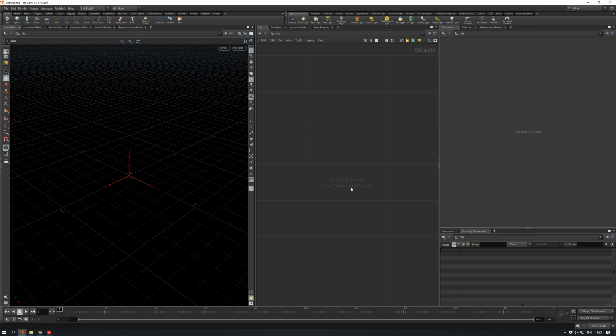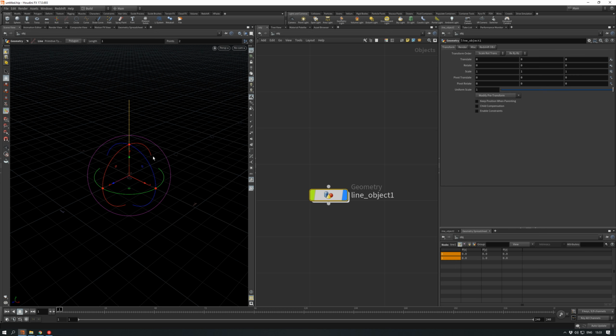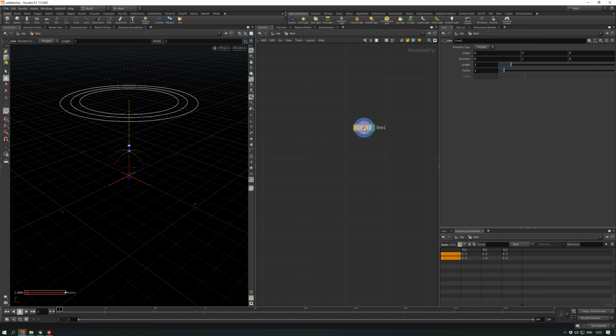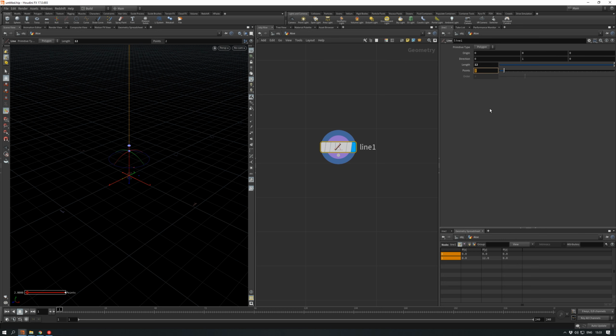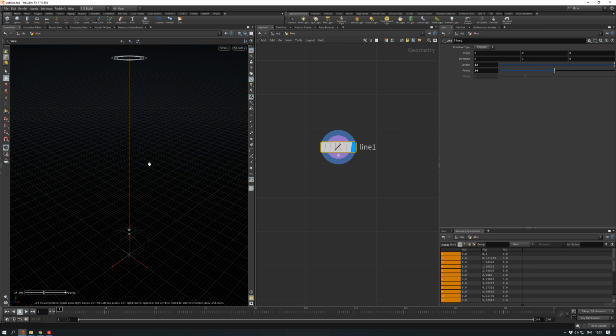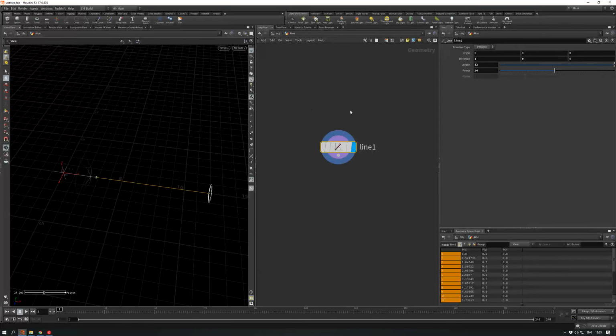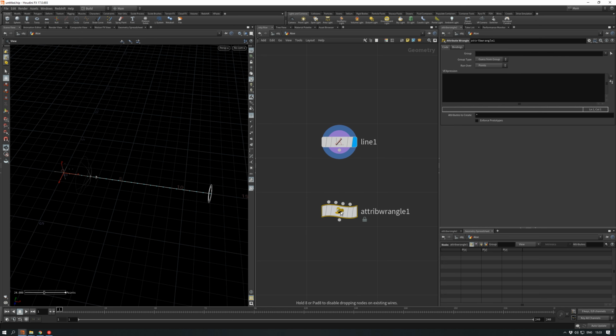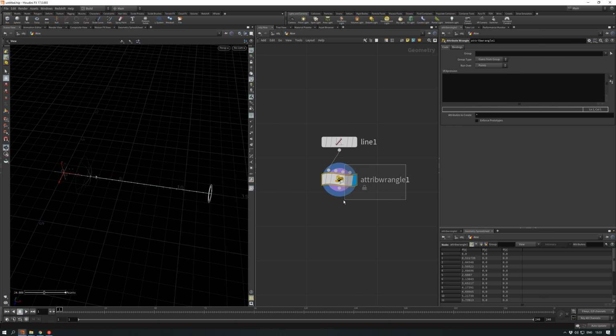Okay, let's create a line here from the shelf. Cool. Let's call it Aloe. And now what I'm going to do, I'm going to set the length of 12, number of points 24. The direction will be X. Cool, visualize points here. Now we need to set up this offset attribute for the points.